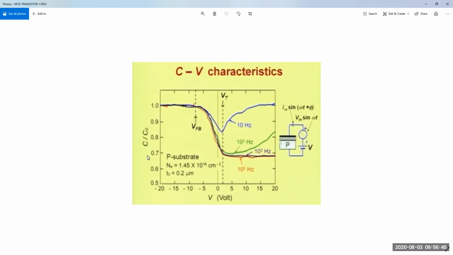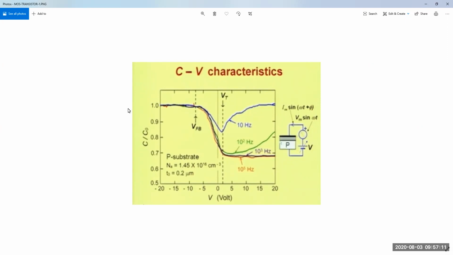On the right side you can see the MOS, metal oxide semiconductor, connected to a DC voltage with a sinusoidal voltage. At DC voltage in steady state there is no current flow, but during the time varying signal, current will flow. As it is a capacitor, the current has a 90 degree phase shift with the voltage.